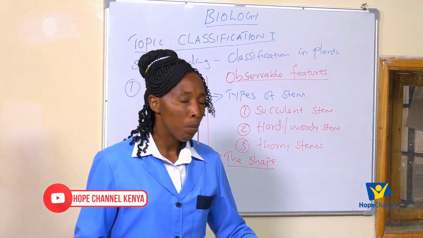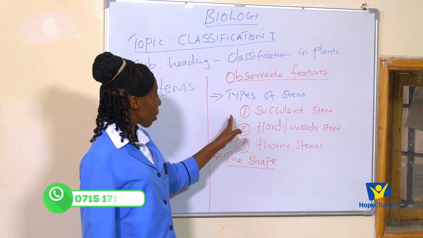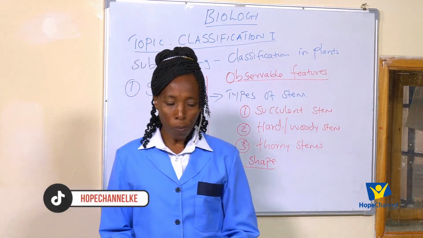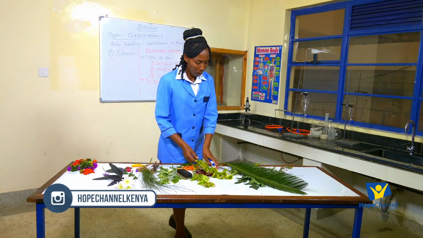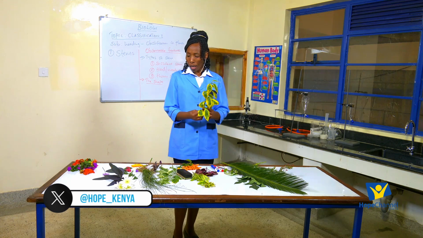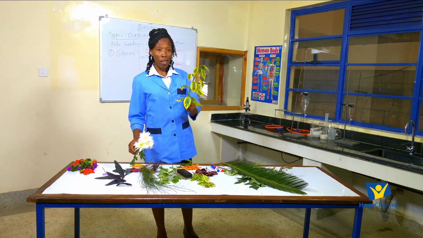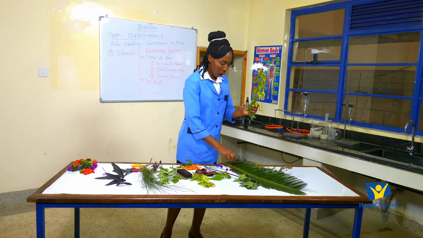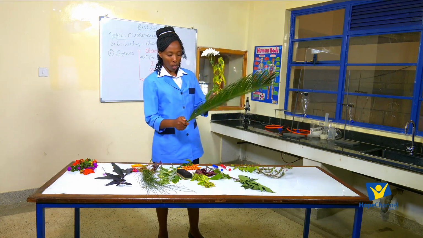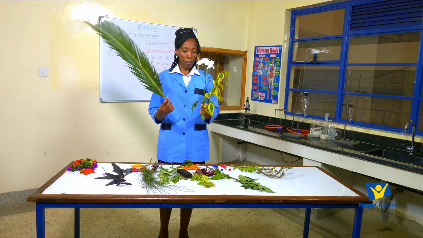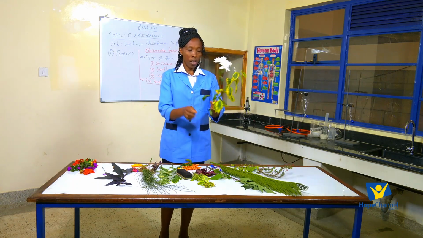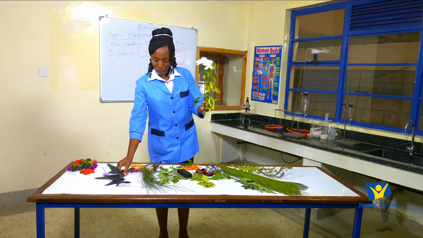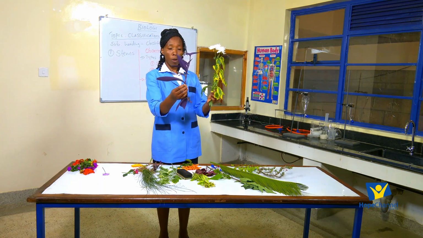So far, we said that we can also add another feature, the shape of the stem. Now, from the specimens that I have, we can check that the shape of their stems is not the same. There are those that have a definite shape. If I check on the stem, I can say that some stems are circular. Circular stems we have like this one. This one has a circular stem.